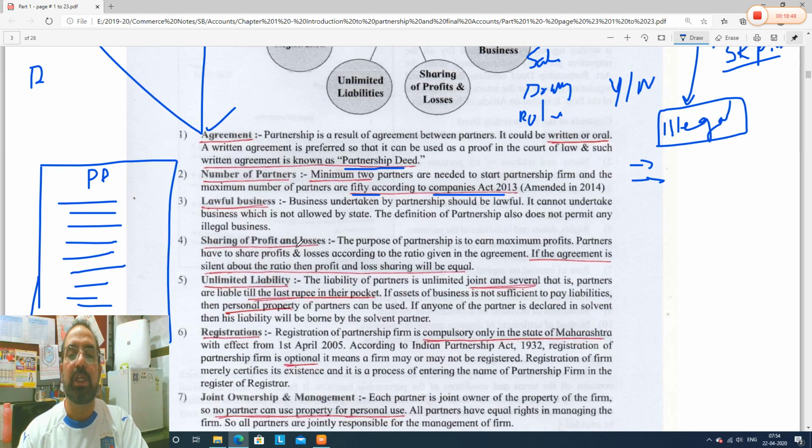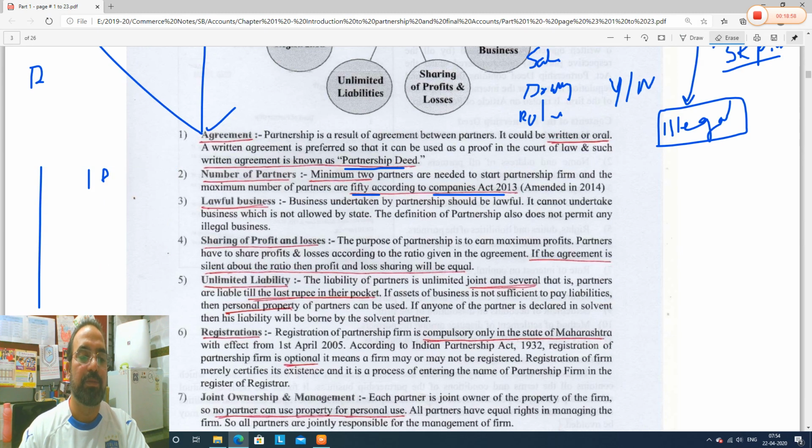Next, sharing of profits and losses. This is a very important point. I will take 2 minutes to make you understand it so that you get clarity. Let's see.